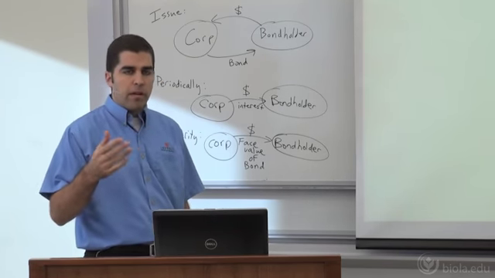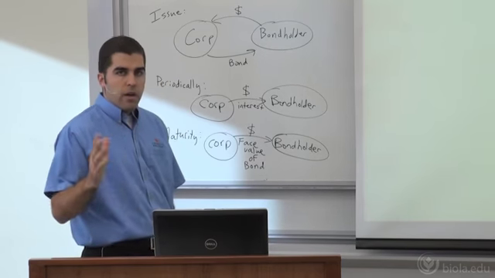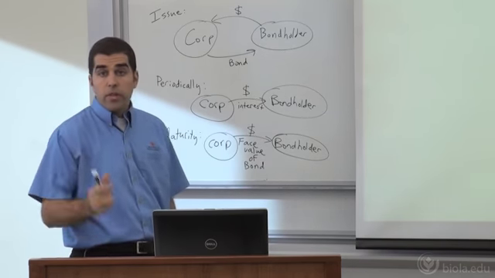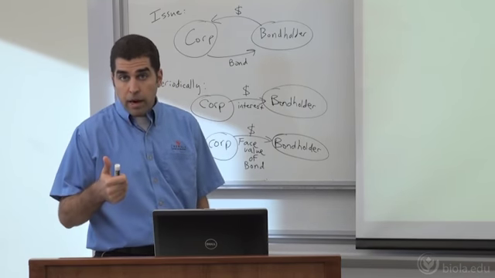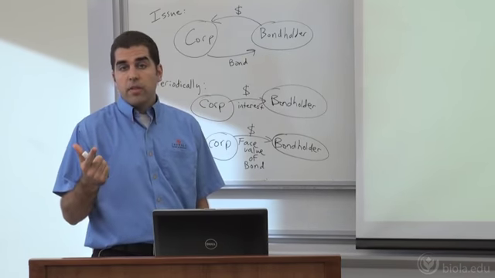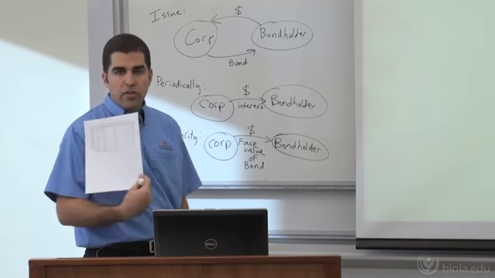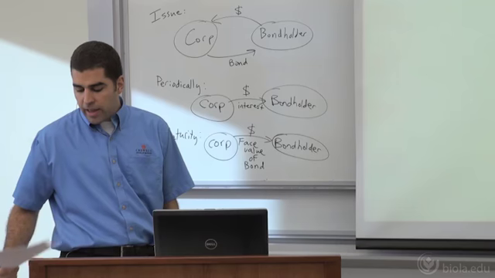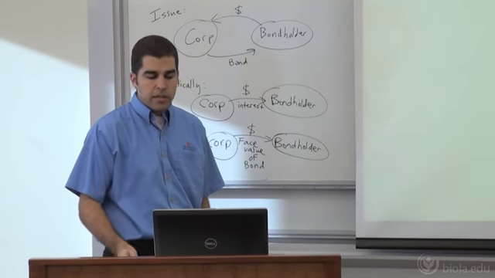So I'm going to be flipping back and forth between some stuff on the slides, some stuff on the dry erase board. Follow through with me as we walk through. There are three things that you want to make sure that you have. Make sure that you have the PowerPoints that are available on Blackboard. Download the study guide as well. And then for this chapter, there's also going to be some Excel spreadsheets called bond schedules, which will be available out on the course materials area. So download those because we're going to go through those as well.